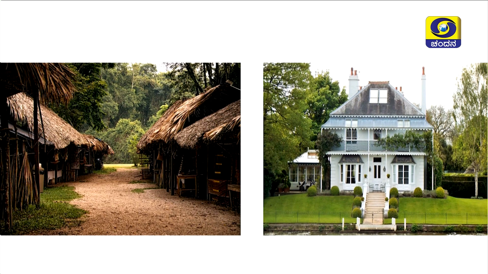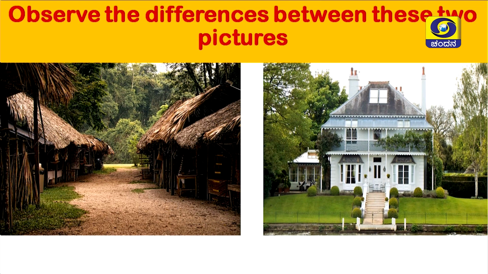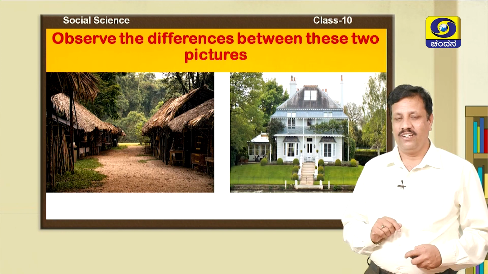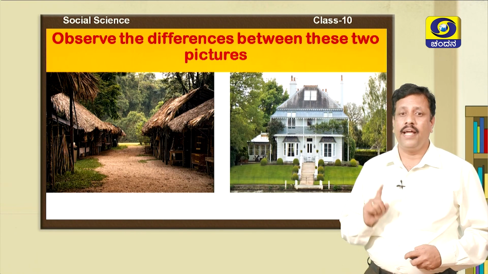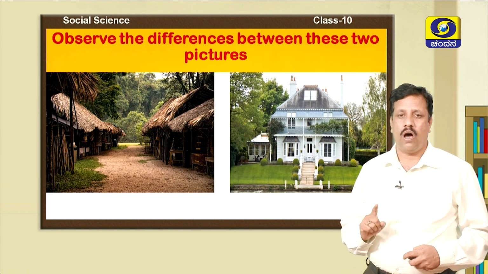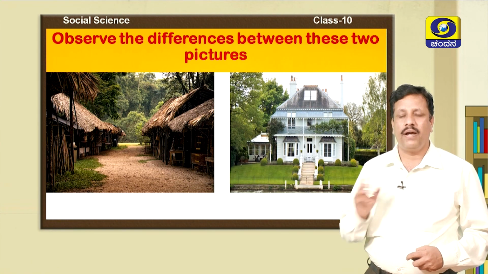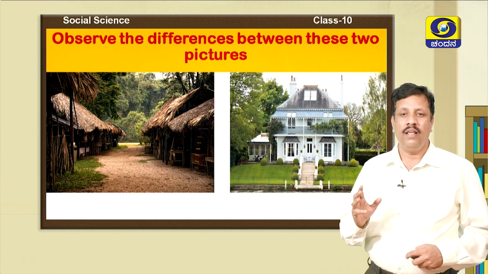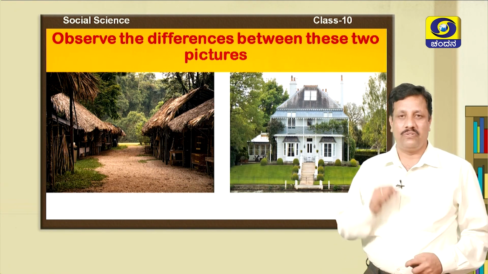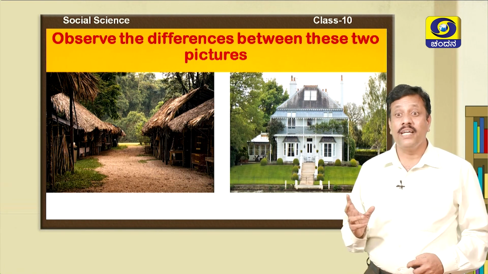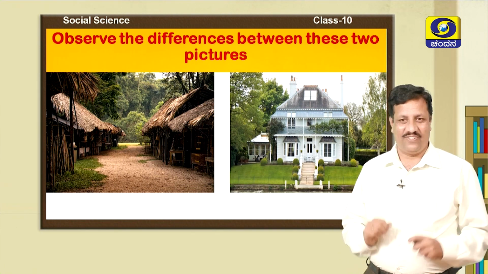Try to find the differences between these two images. Well, children, these two images say that the first image is the house of poor people, or a hut. The second image is a mansion or a bungalow. So, the poor people live in huts, whereas the rich people live in bungalows. The facilities they enjoy are totally different, right?